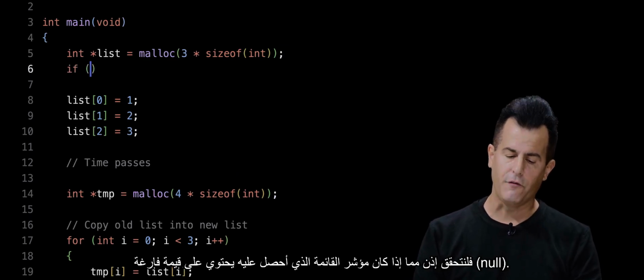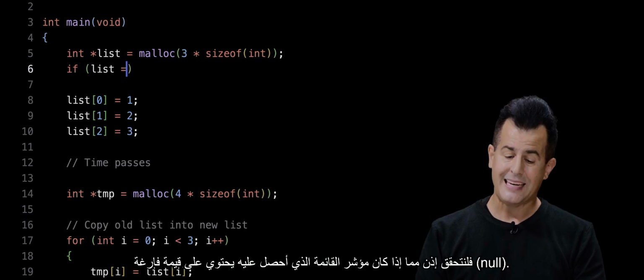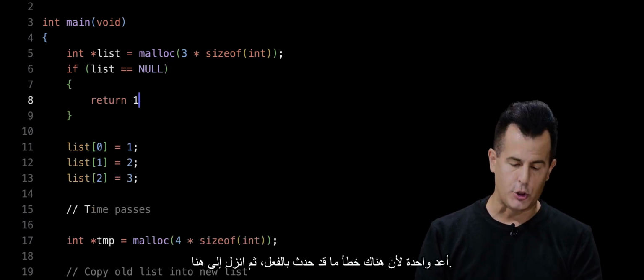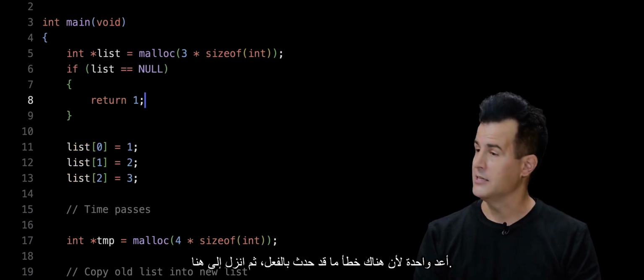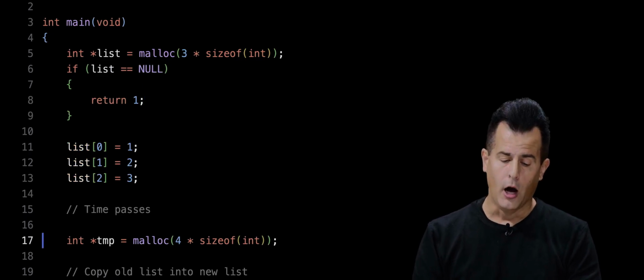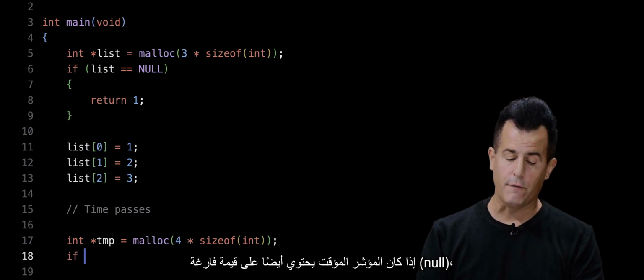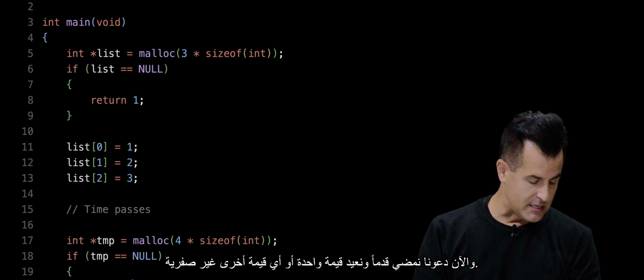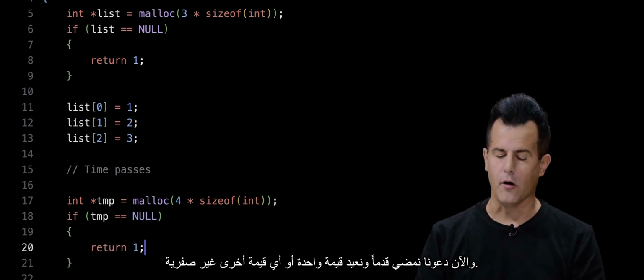So let's just check if the list pointer I get back contains null. There's no point continuing on. Let's just go ahead and immediately return 1, because something has indeed gone wrong. And then down here, under malloc again, let's do the same. If the temporary pointer also contains null, now let's go ahead and similarly return 1 or any other non-zero value.